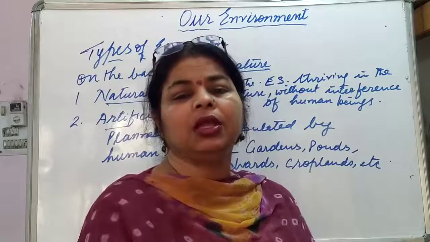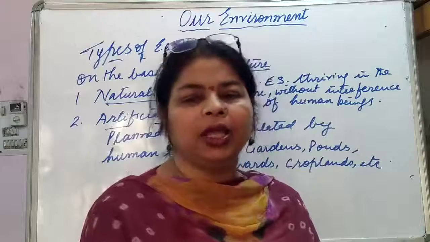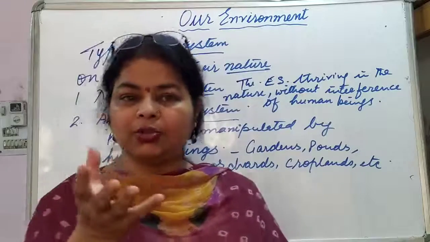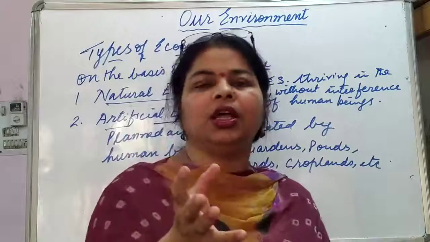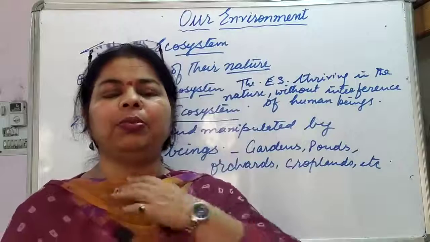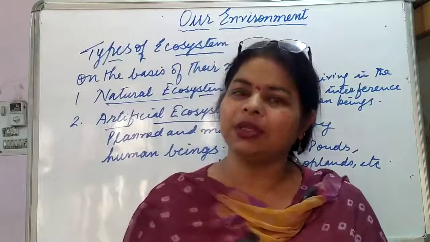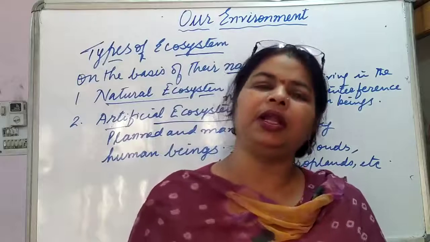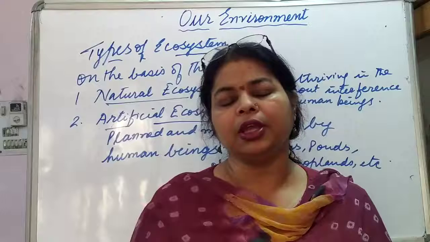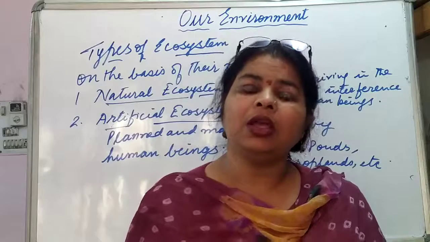permanent ecosystem, like the ones which are short-lived, and they can be man-made or natural also, like when we create some protozoan culture in the laboratory, that is a temporary ecosystem. Then permanent ecosystem, just like lake, forest, means they are self-supporting ecosystems maintaining themselves in nature for longer durations. Okay, same way on the basis of the size also we can have some ecosystems.